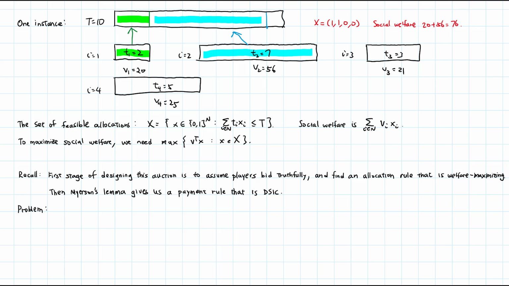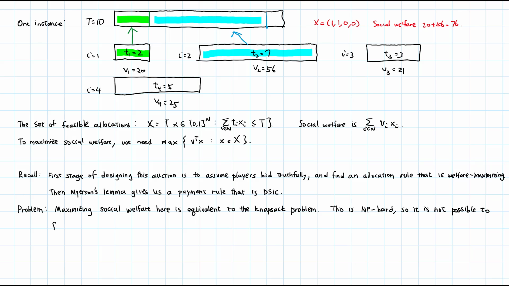The problem is that maximizing social welfare here is equivalent to the knapsack problem. In the knapsack problem, you have a knapsack that can carry a certain amount of weight. There is a number of items, each with different weights and different values, and you are trying to pick items that fit into your knapsack with the highest value. And the knapsack problem is famously NP-hard. This means that it is not possible to find an optimal solution efficiently, unless P is equal to NP, which is generally believed to be false.